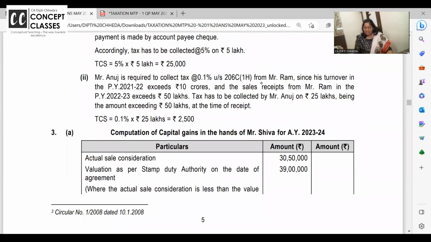206C1H. Mr. Ram, since his turnover has exceeded 10 crore. Achha, very important is 1% TCS is collected over and above 50 lakh. So what is the turnover? 75 lakhs. You have sold me 75 lakhs. First 50 lakhs chhod do. Next 25 lakhs pay 1%. Easy. Done. Super clear.